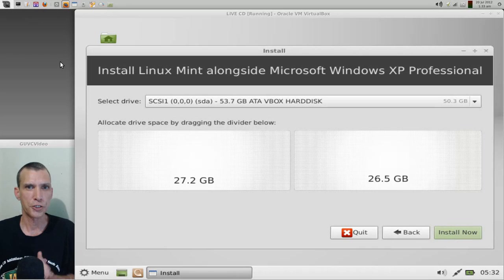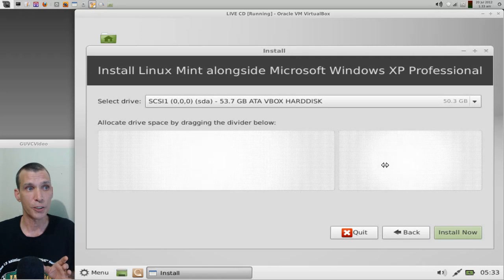Now, surprisingly, this doesn't give us too much in terms of graphics here, but I can tell you that what it's suggesting is the first part of the partition where Windows is installed is on the left, and on the right is where it's suggesting to install Linux Mint in this case. Now, remember, the beginning of the installer said 5.2 gigs of hard drive space is required. So if you know you're going to be using Windows an awful lot and you need your applications and that sort of thing, maybe you might want to allocate more space to it. So you can drag this slider over and select the amount of space that you want.